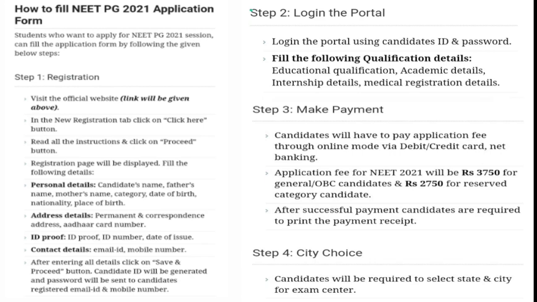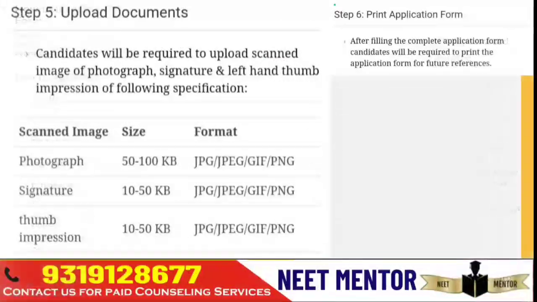The fourth step is you need to choose the city. Candidate will be required to select the state and city for the examination center. It's very important where you want your examination center to be. Coming to the fifth step, document upload. Candidate will be required to upload scanned documents.